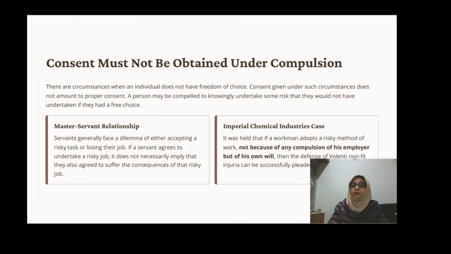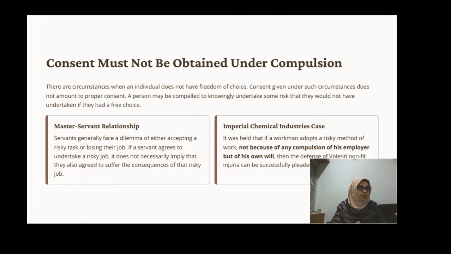Along with that, one of the important case laws given is the Imperial Chemical Industries case. It was held that if a workman adopts a risky method of work, not because of any compulsion of the employer but of his own will, then the defense of volenti non fit injuria can be successfully pleaded by the defendant. So without any compulsion, the person enters the job.